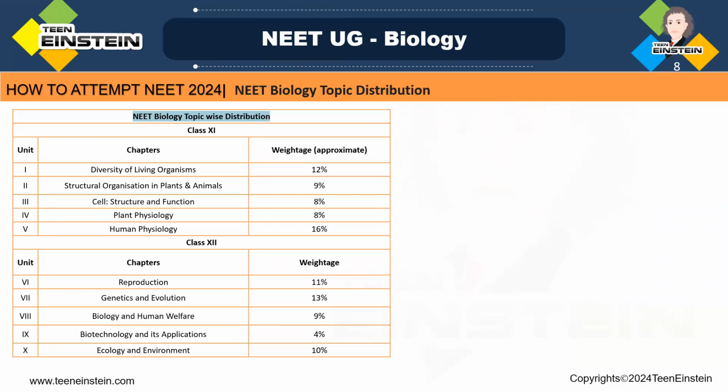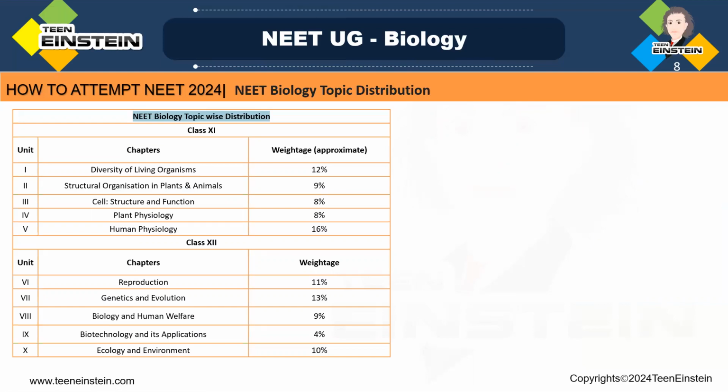Next, topic wise distribution we need to tell. See, in the NEET examination, one important thing which we need to remember, biology is having a great role in the NEET exam. So biology is the game changer in the NEET examination.